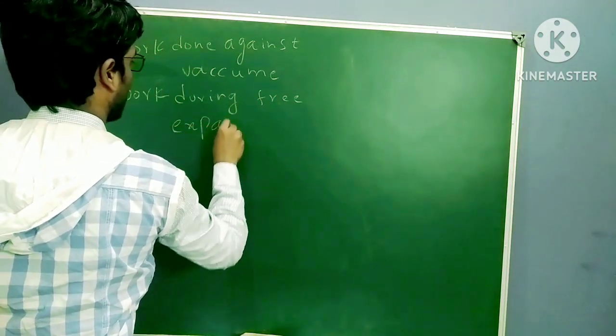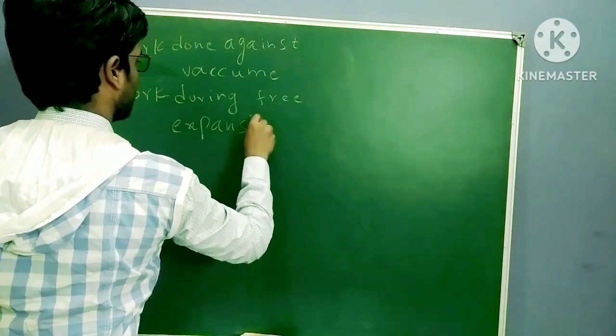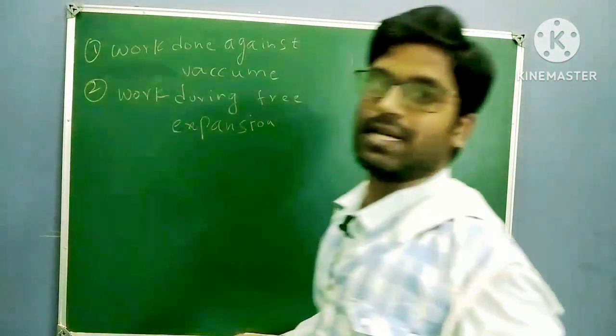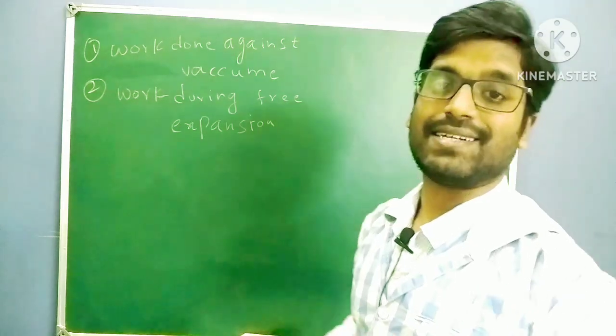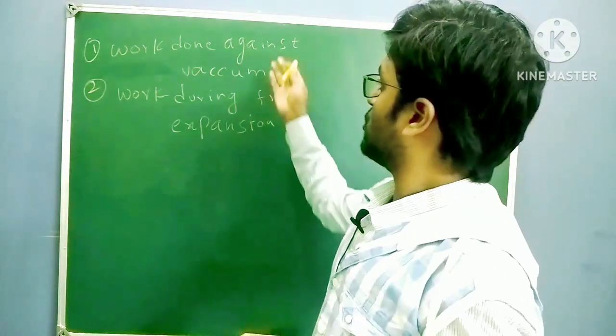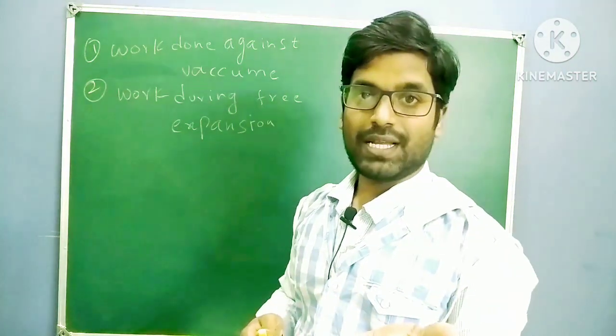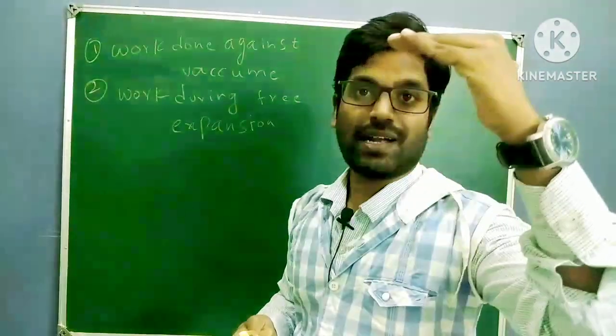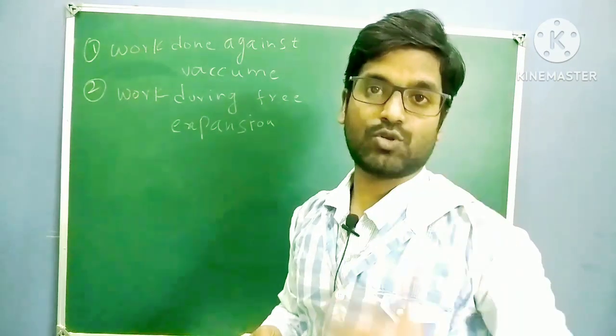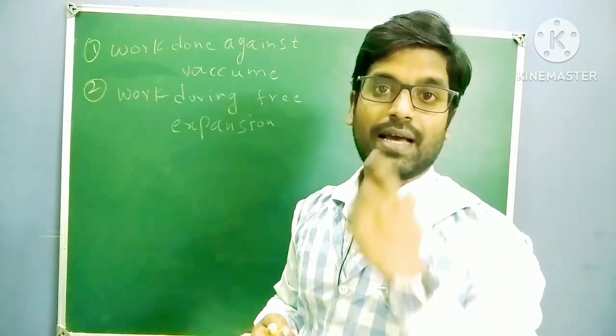Whenever we have free vacuum, expansion is free, because it is not a closed container. The piston is there, so only inside pressure is there, external pressure is not there. External pressure tends to 0, right?